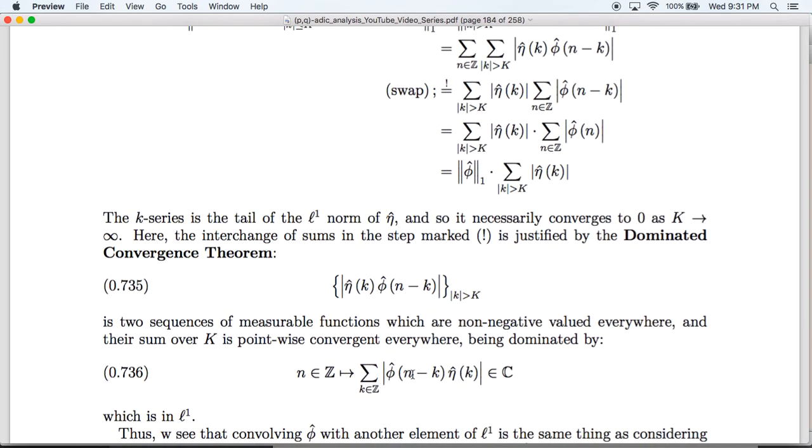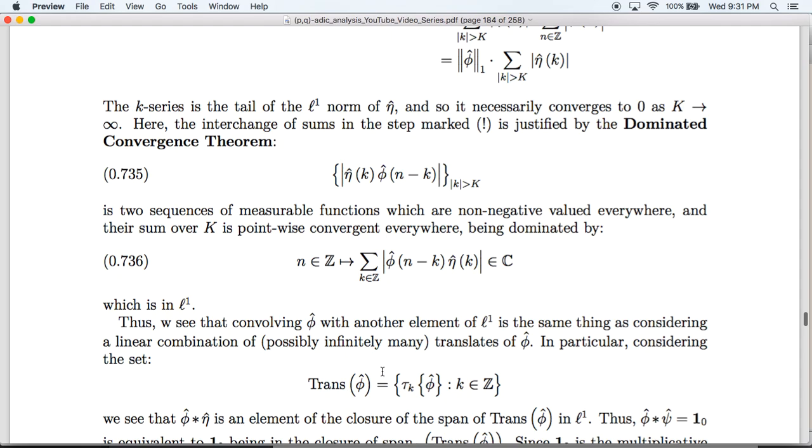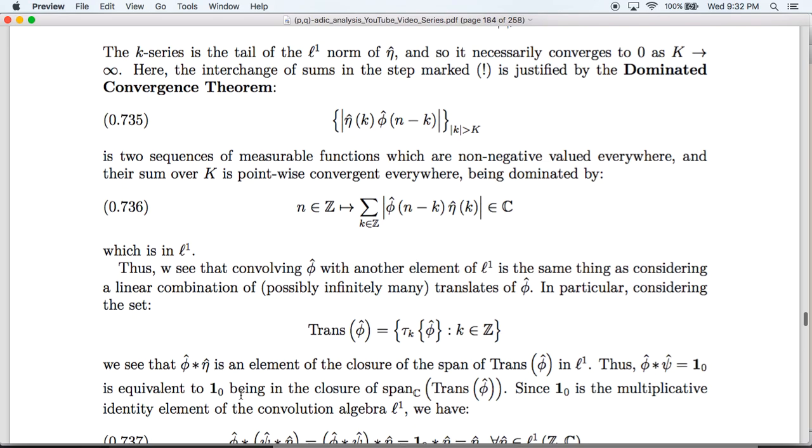And moreover, for any individual k, this function is dominated by the sum, which is convergent because these are both L1 and this is just their convolution. So what this shows is that convolving two functions in little l1 is the same thing as considering a linear combination of translates, and moreover, that the partial sums of those linear combinations of translates converge in little l1 norm to the full convolution. So this is an observation.